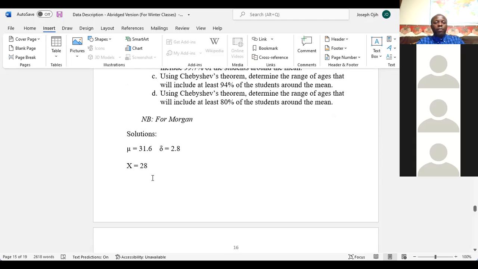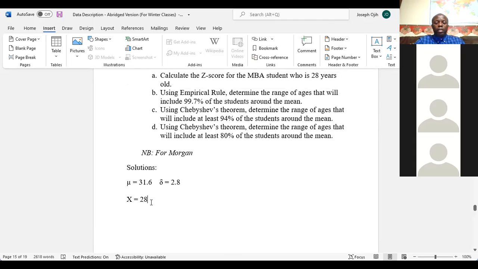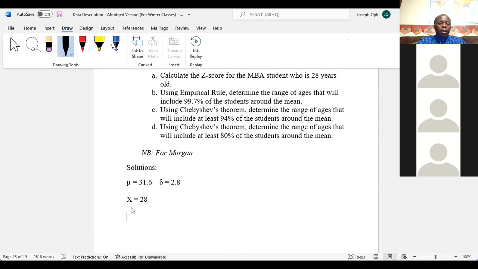So using the formula for z-score, the formula is z equals x minus mean divided by standard deviation.